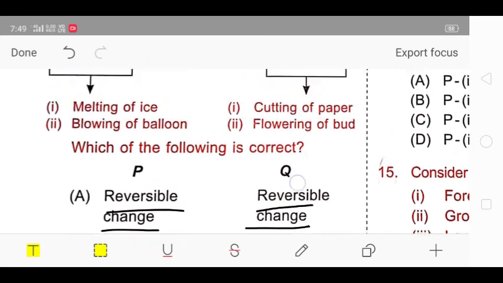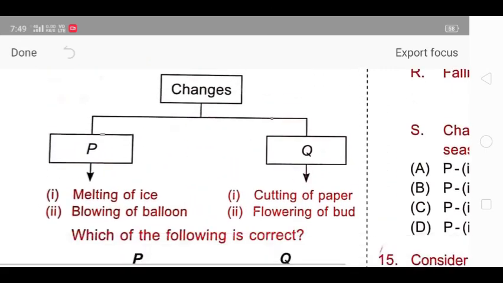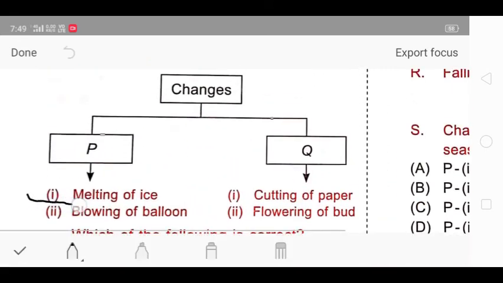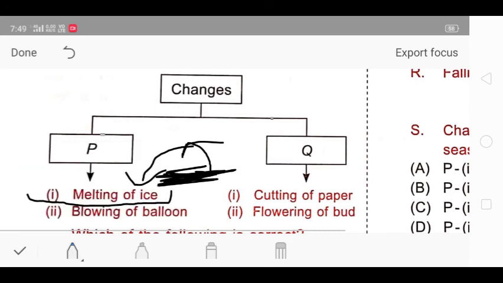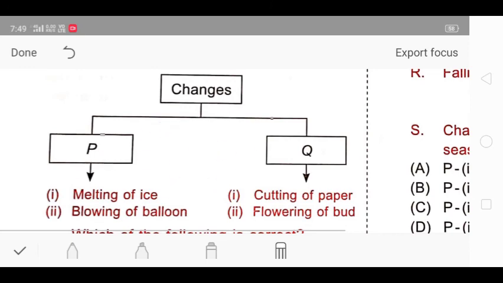So now I'll tell you the reason. How is melting of ice a reversible change? As we know, when we melt ice, it becomes water, and water can be cooled down and frozen again. If we freeze it again, it will form ice. I am taking another color. So this is water, and when we freeze it, we get ice back. So for this reason, melting of ice is a reversible change.